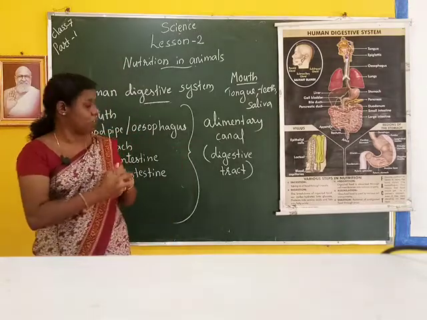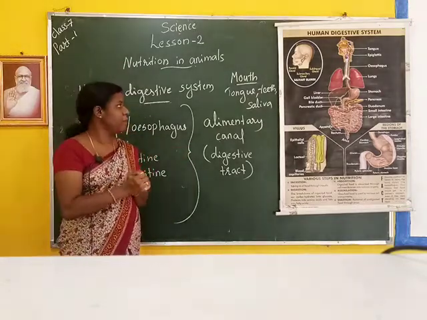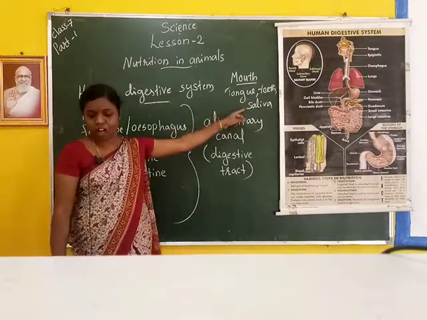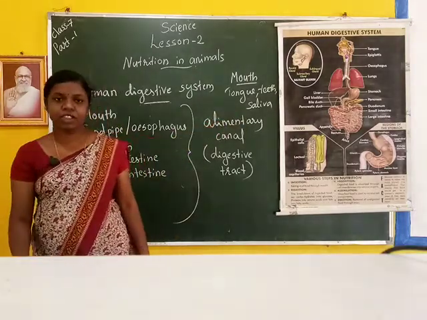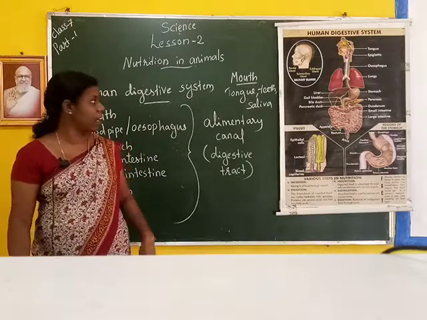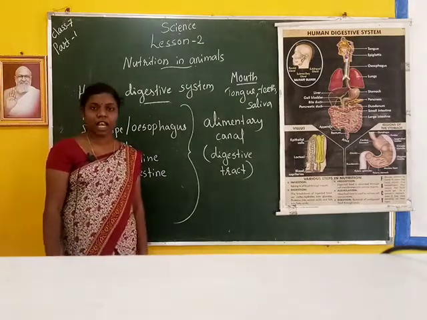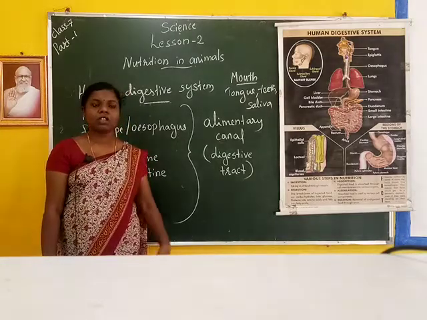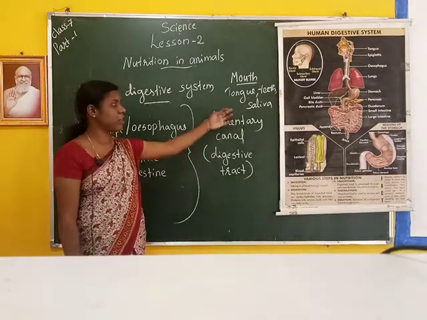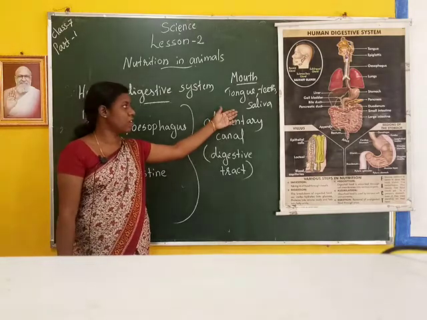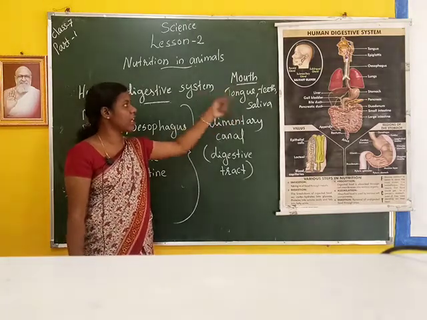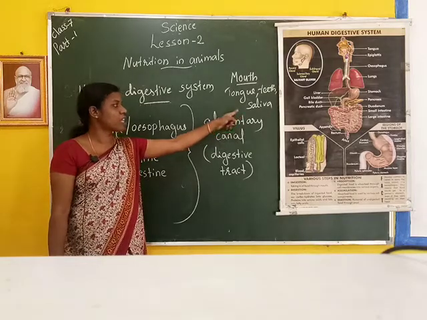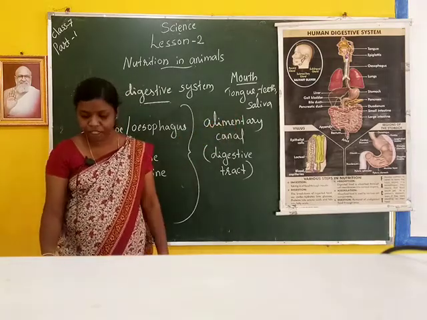So we are going to learn about the details. First, learn about saliva. Saliva is a juice that is secreted by the salivary glands. Saliva helps to break starch into sugars. That means saliva helps digestion. It is secreted in the salivary glands and is used to help break down starch into sugars.